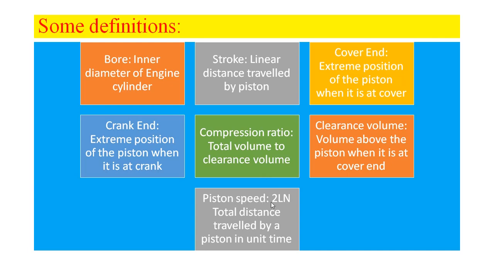It is given by 2 into L into N. L is the stroke, N is the revolutions per minute, RPM. Therefore piston speed is given by 2LN. I hope you are all clear about the definitions of IC engines such as bore, stroke, cover end, crank end, compression ratio, clearance volume, and piston speed.